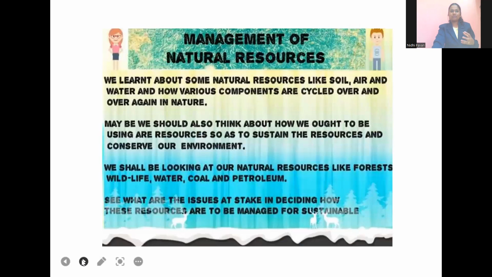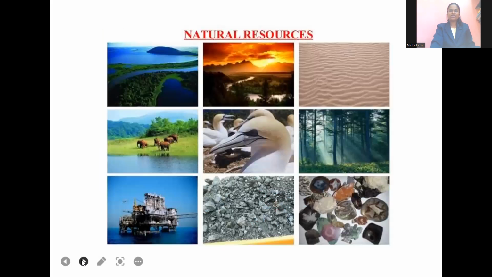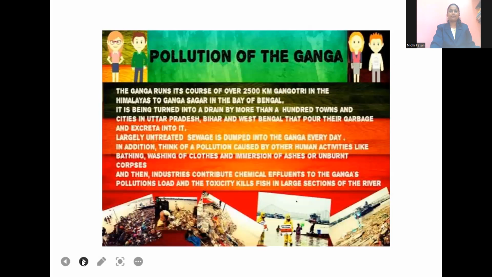Okay, so the first one, management of natural resources. Here, the first thing we are going to learn is about the pollution of the Ganga. We know the Ganga river, right? The Ganga runs its course for about 2,500 kilometers. The length of the river is 2,500 kilometers from the Gangotri.